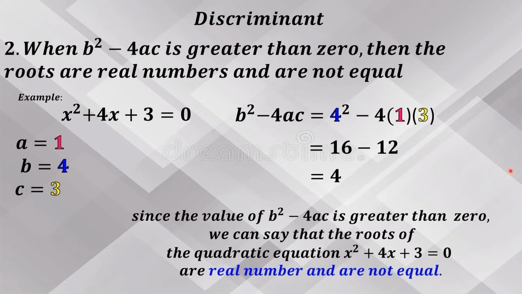Since the value of b squared minus 4ac is greater than 0, we can say that the roots of the quadratic equation x squared plus 4x plus 3 equals 0 are real numbers and are not equal. Ibig sabihin, kapag na-solve natin, kinuha natin ang roots or solution ng x squared plus 4x plus 3 equals 0, ay hindi magkapareho ng sagot o ng roots. Alamin naman natin kung ang roots nga ba ng x squared plus 4x plus 3 equals 0 ay magkaiba sa pamamagitan ng factoring method.